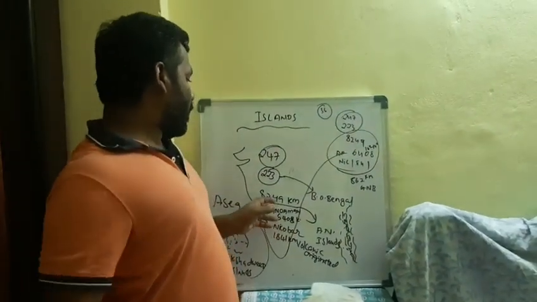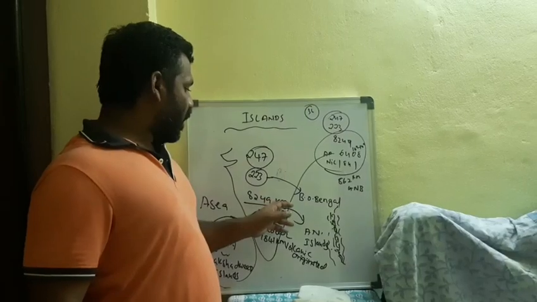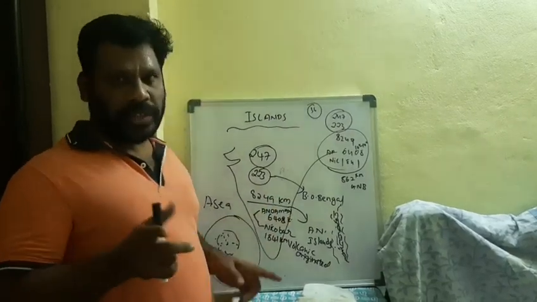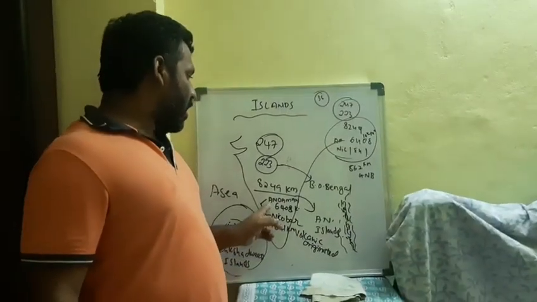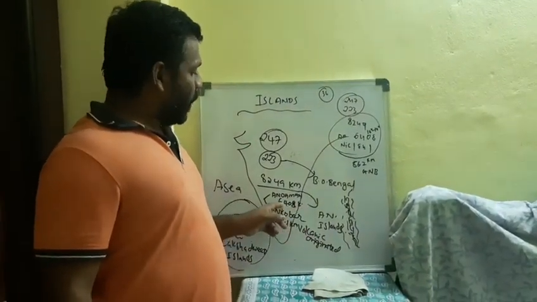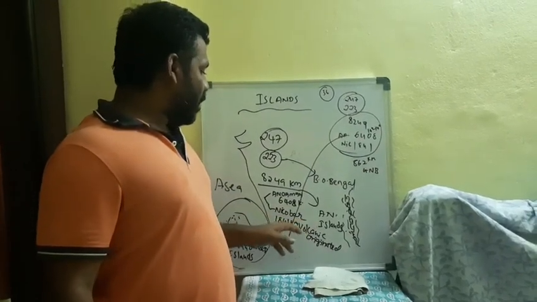The total length of the Andaman Nicobar Islands, how much? 8,249 kilometers. Again it has to be split. Andaman is separate, and Nicobar Islands are separate. Andaman Islands, how many kilometers are they spread over? 6,408 kilometers. Nicobar Islands, how many kilometers are they spread over?